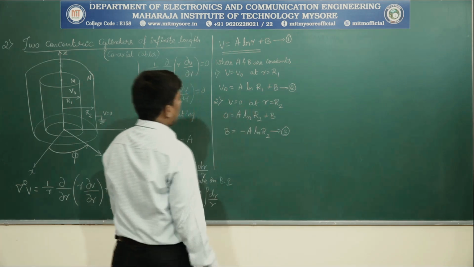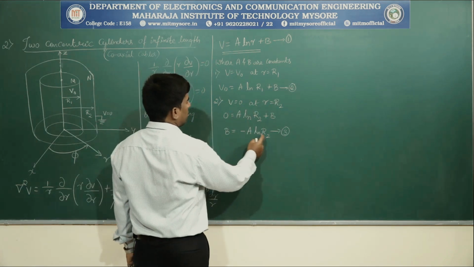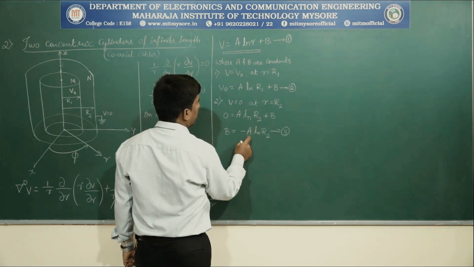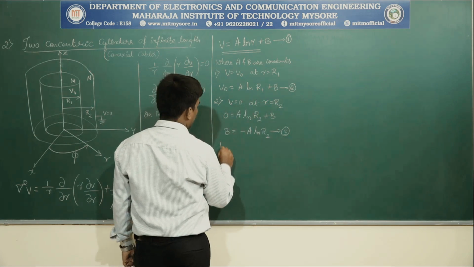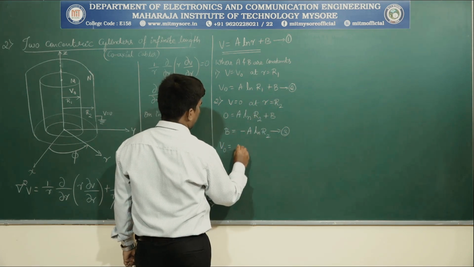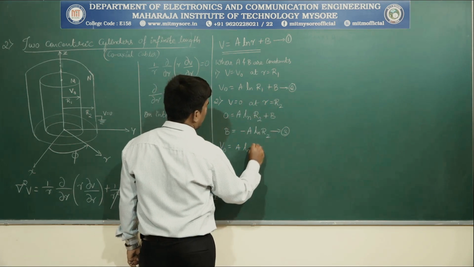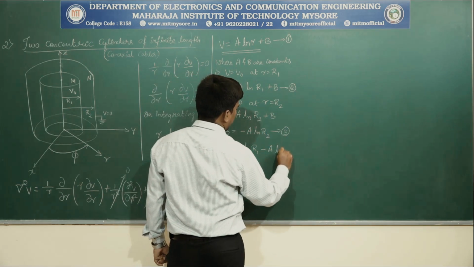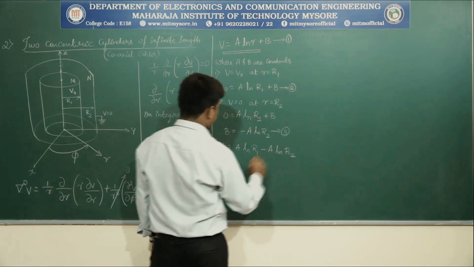So what are we going to get? Substitute equation 3 in equation 2. Then V naught is equal to A natural log of r1 minus A natural log of r2.